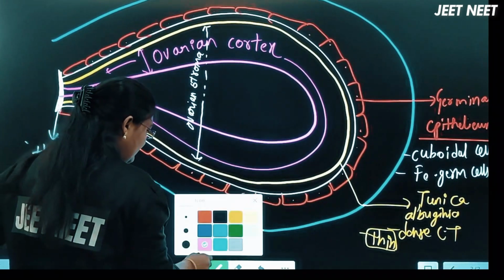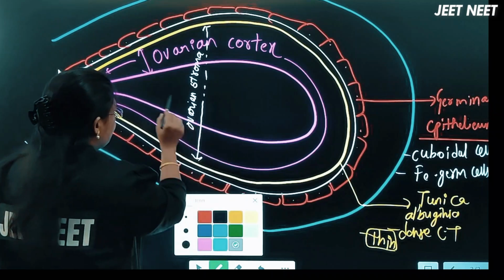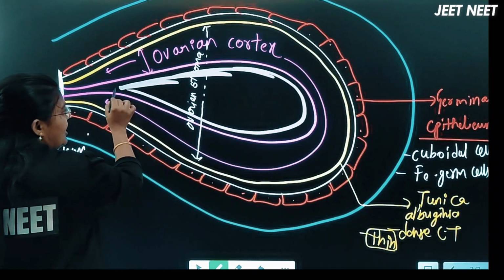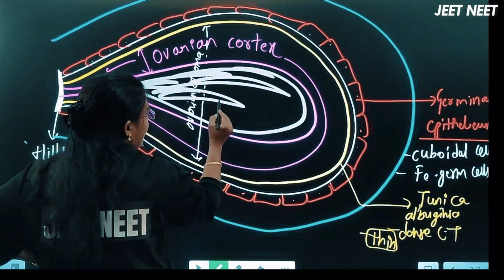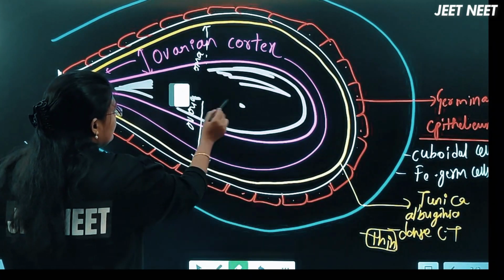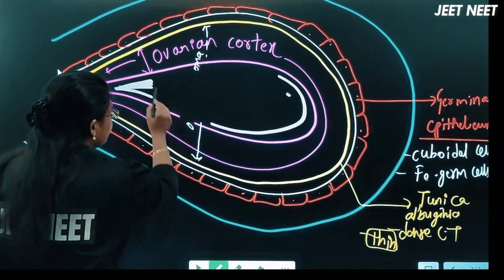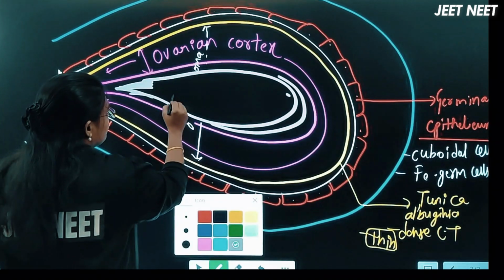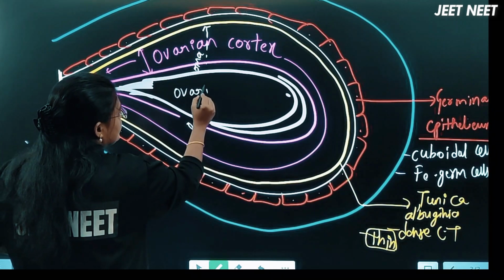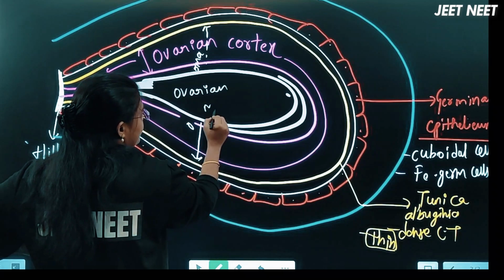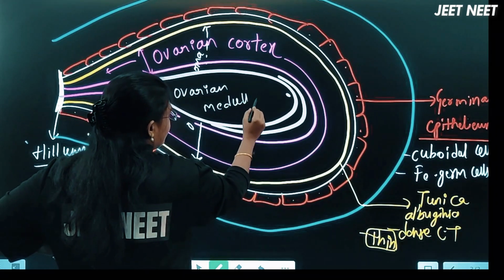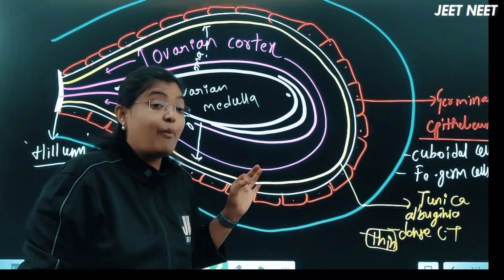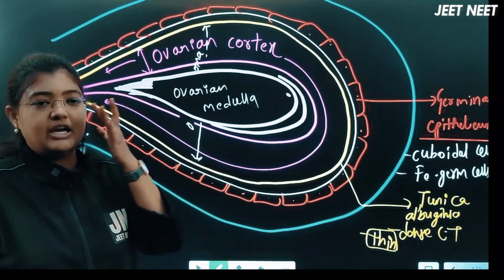Now in the middle, whatever area is present, this total area we consider the ovarian medulla. My intention is only to help you remember the points of NCERT in a diagrammatic manner.